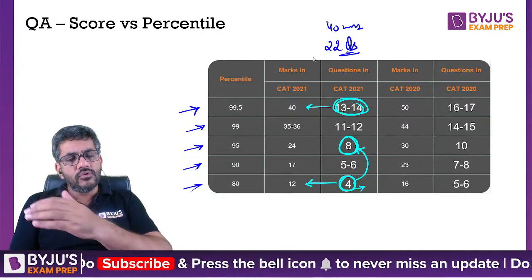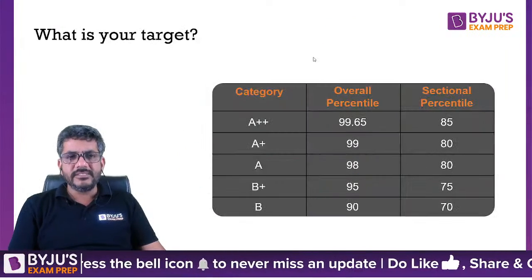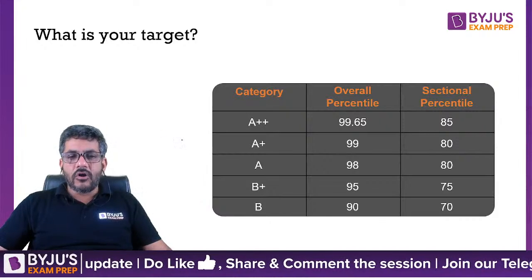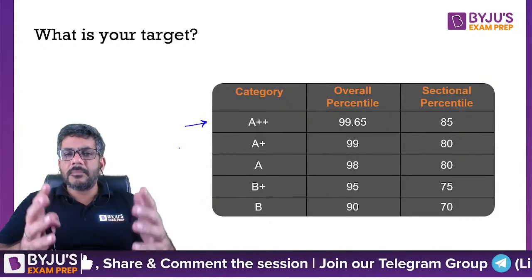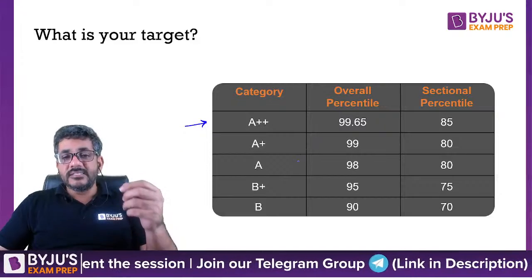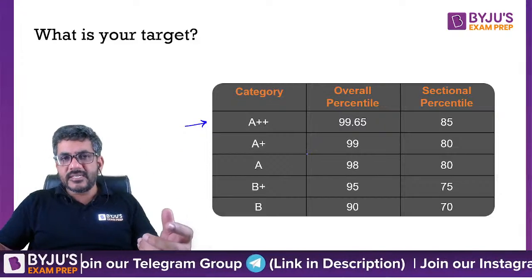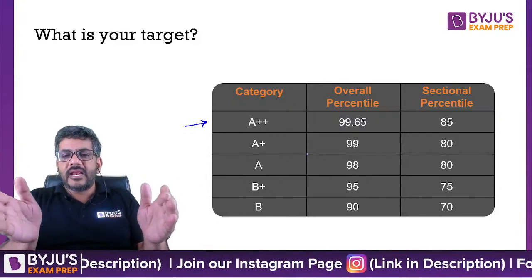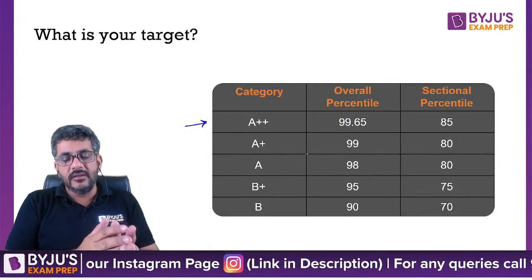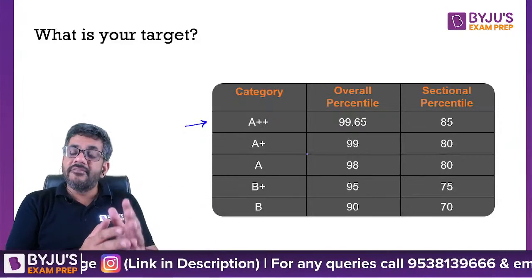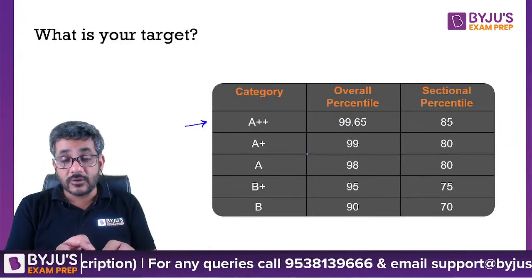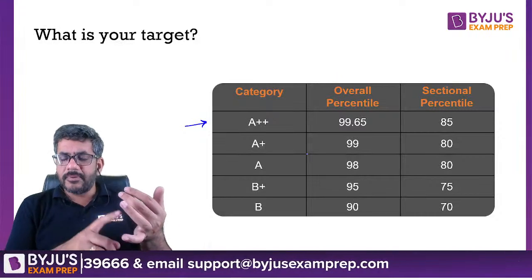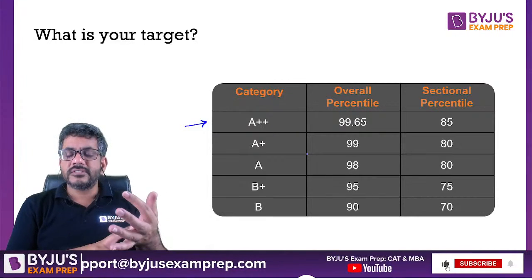So now comes the most important thing out of all of these, that what is your target? Okay, if you are targeting a college which is A++ category, I'm talking about an IIM A, B, C. This is the maximum percentile at which probably you would definitely get a call, right? I'm not saying कि 99.65 से नीचे call नहीं आता. People get a call from IIM Ahmedabad even at 90 percentile, even from general quota. That depends upon their profile as well, whether it is from arts background or commerce background or science background.